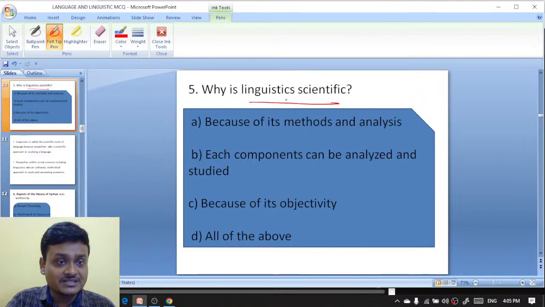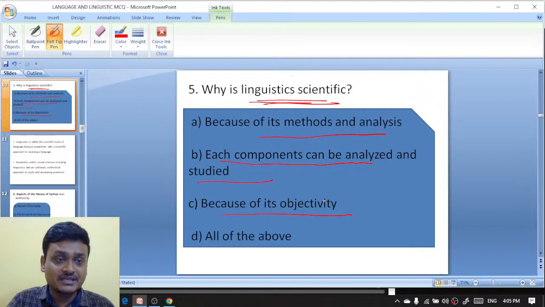Why is linguistics scientific? Why do we say that linguistics is scientific? Because of its methods and analysis. Because it has components and it can be analyzed and studied. Because of its objectivity.